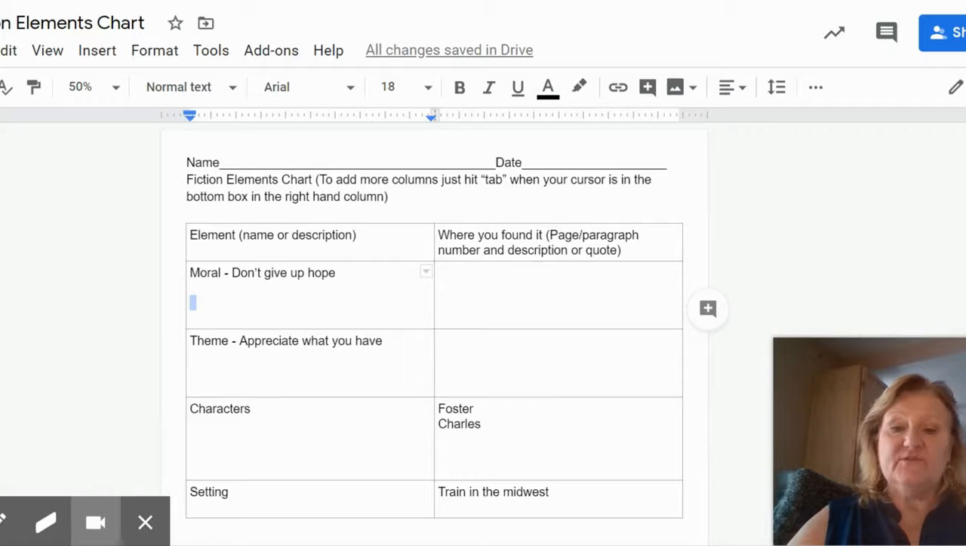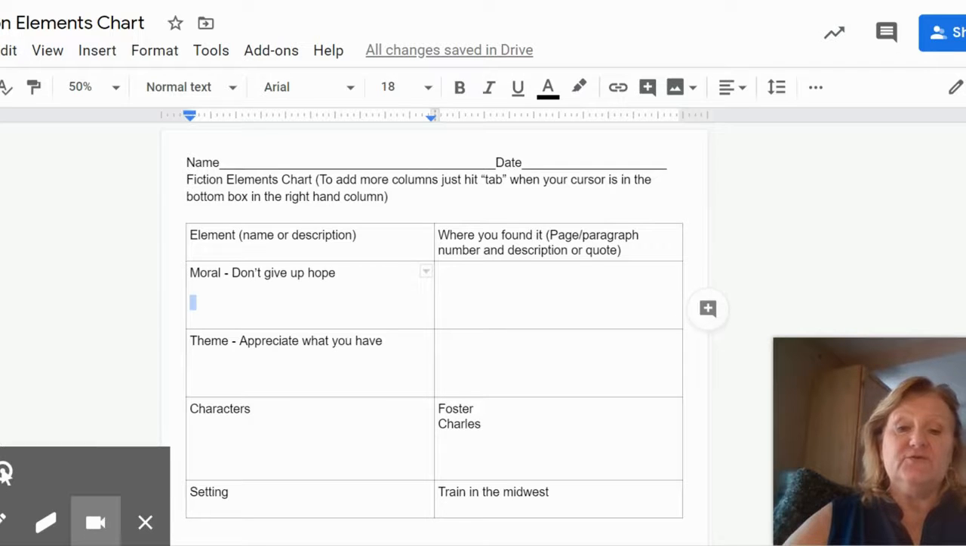I'm going to help you continue to fill out these element charts because you're going to need them for your writing. So if you have not completed them, then you might want to follow along. So the fiction elements, and we use the Dust to Dust story, start with moral. So we decided when we looked at this and we read the story that the moral was going to be don't give up hope. That's what the two men on their way to California found.